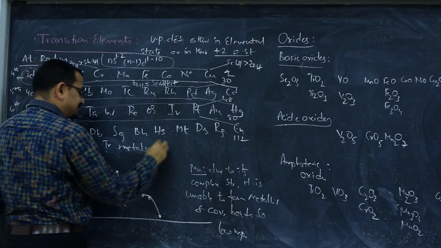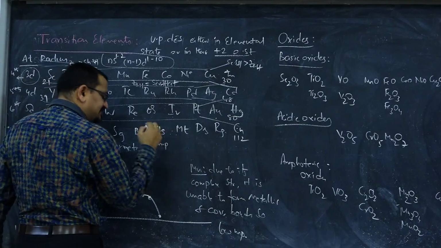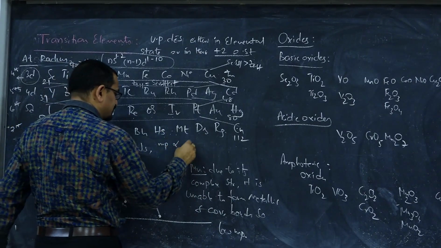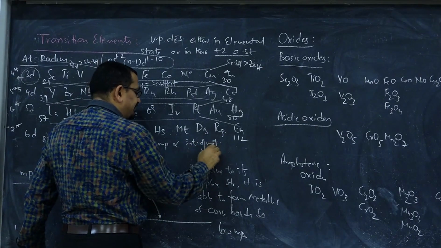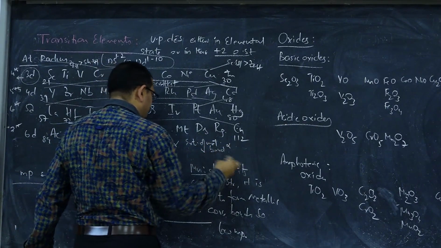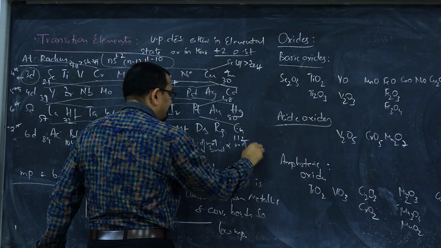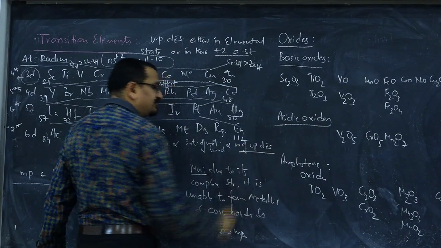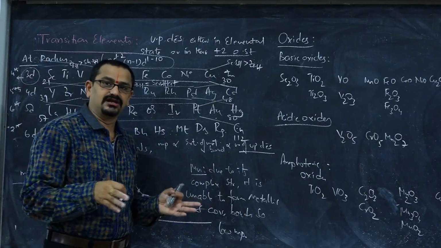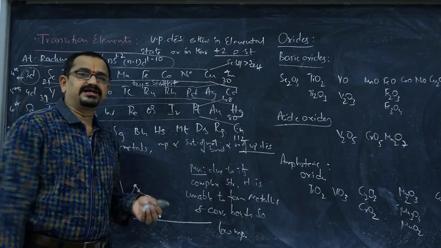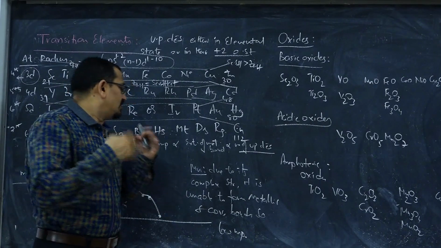In transition metals, melting point is directly proportional to the extent of metallic bonding, which is directly proportional to the number of unpaired d electrons they can contribute for bonding. With increase in number of unpaired d electrons in the valency shell, extent of metallic bonding increases, and obviously melting point also increases.